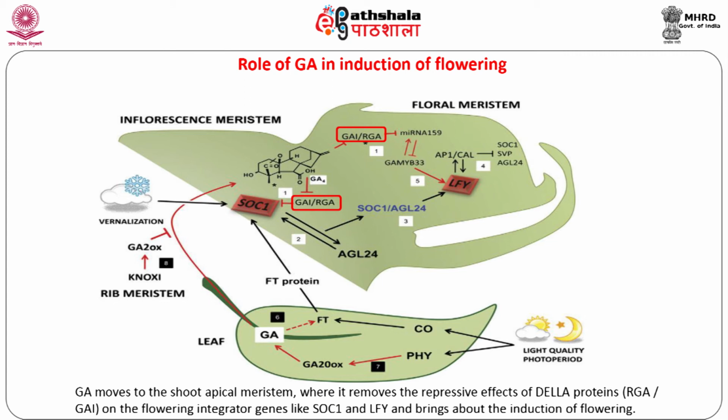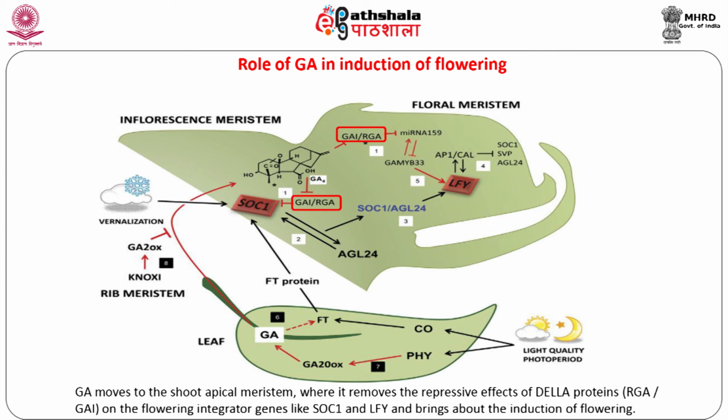Let us study the role of GA in the important developmental process of flowering in more detail. Under inductive photoperiod conditions, phytochrome mediates expression of the key flowering integrator CONSTANS, which promotes the expression of FT. FT is the mobile signal that moves to the shoot apical meristem to induce flowering, as mentioned in the module on photoperiodism.